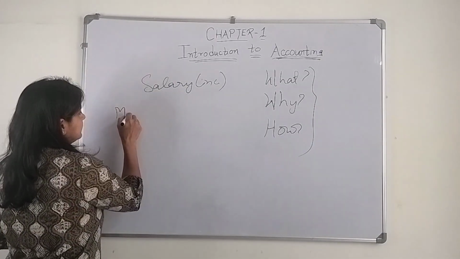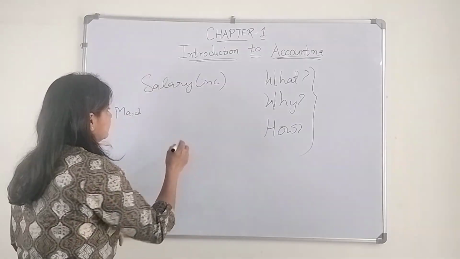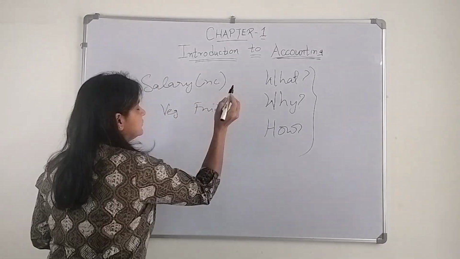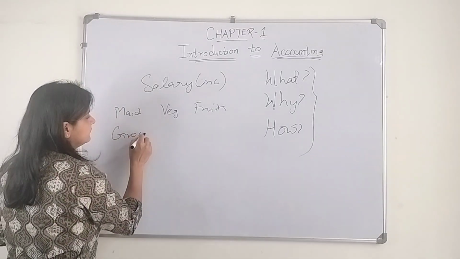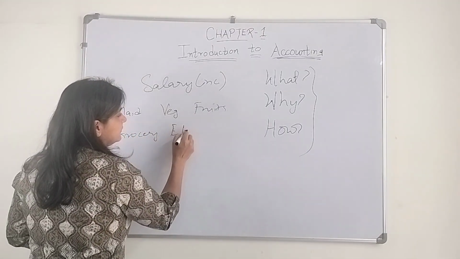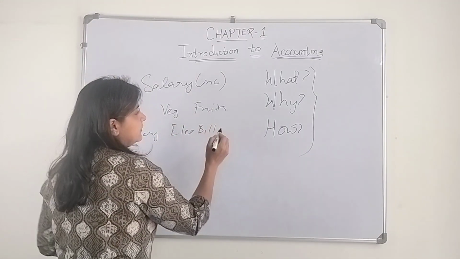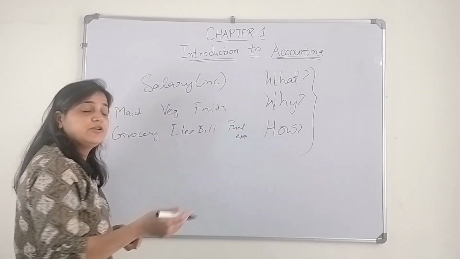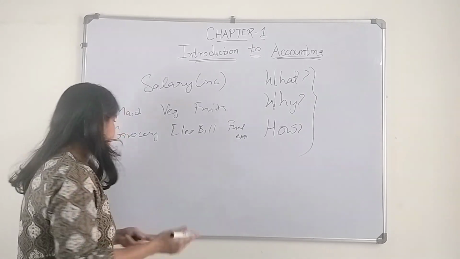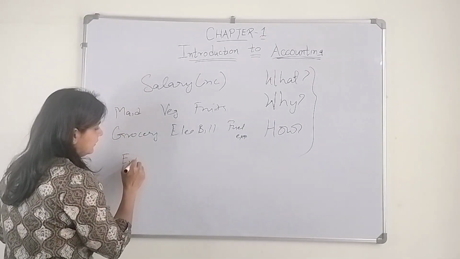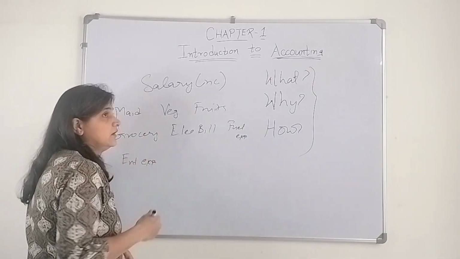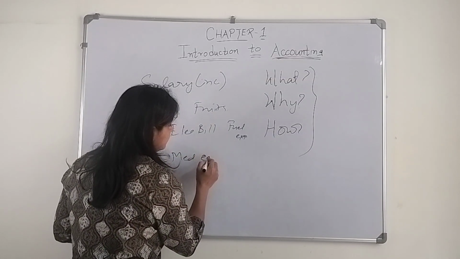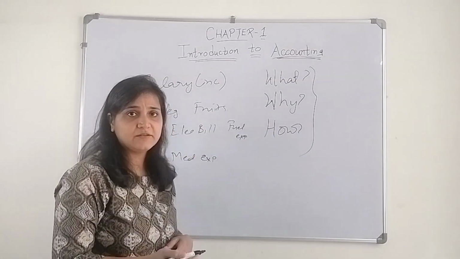Like they are giving salaries to the maid, they are buying vegetables, fruits, grocery, electricity bill, then fuel expenses. During weekends, you go for a movie or a dinner, so entertainment expenses. The weather is changing, so anybody can fall sick, so medical expenses.